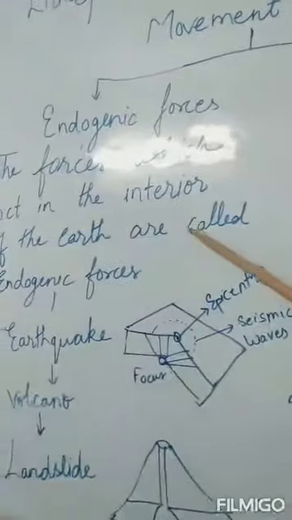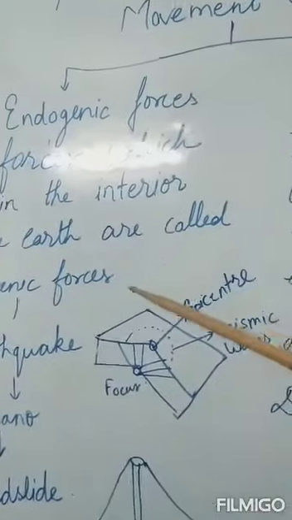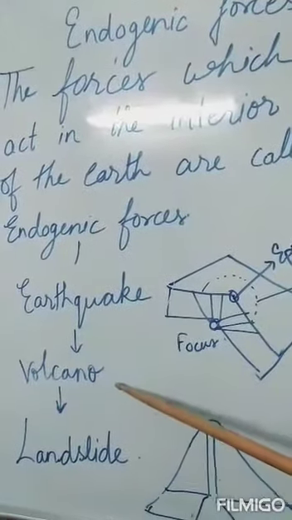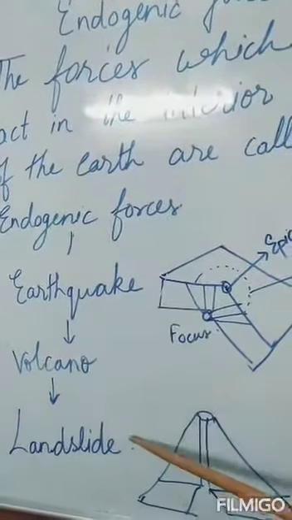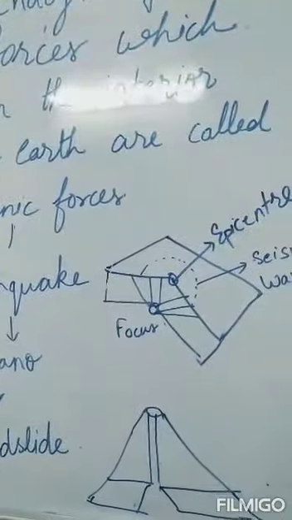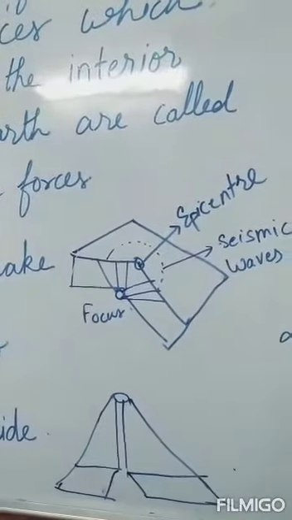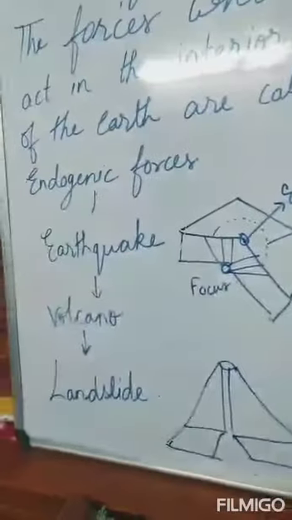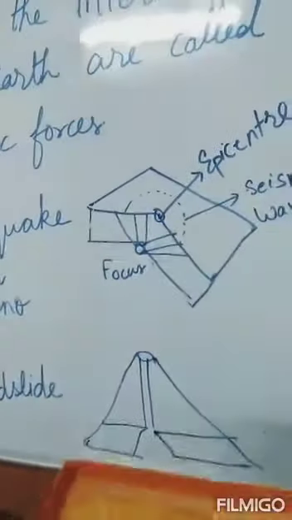In endogenic, what would be the results? It could be earthquake, as I have shown. It could be volcano. It could be landslide also. In landslide also, the layers of the earth move. Layers of the earth shake.